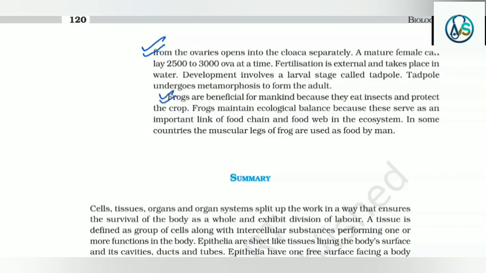Frogs are beneficial for mankind because they eat insects and protect the crop. Frogs maintain ecological balance because these serve as an important link of food chain and food web in the ecosystem. In some countries, the muscular legs of frogs are used as food by men.